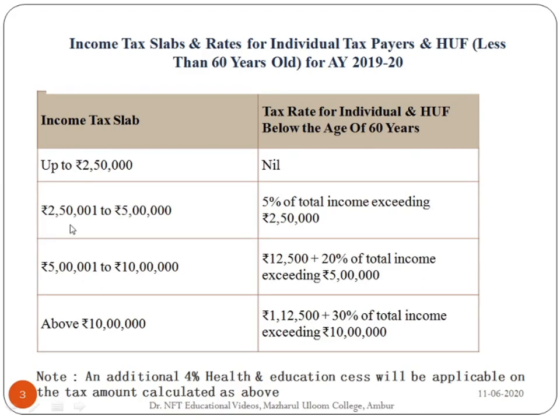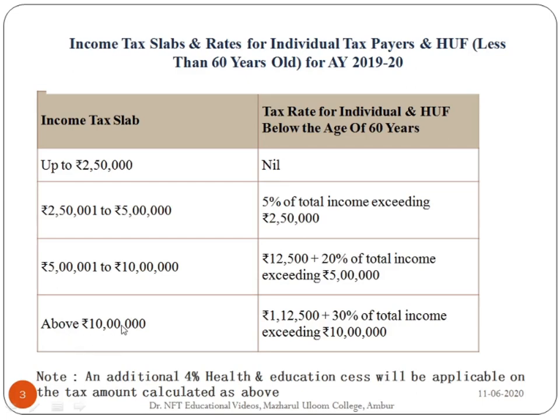From 2,50,001 to 5 lakhs, 5% of total income exceeding rupees 2,50,000. And from 5 lakh 1 to 10 lakhs, 12,500 plus 20% of total income exceeding 5 lakh.